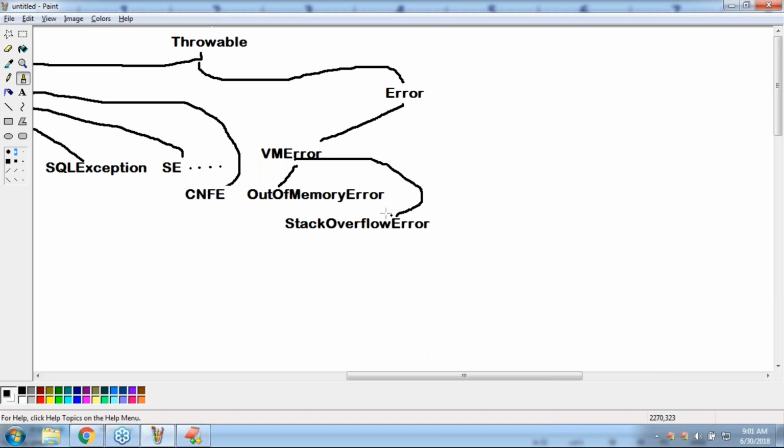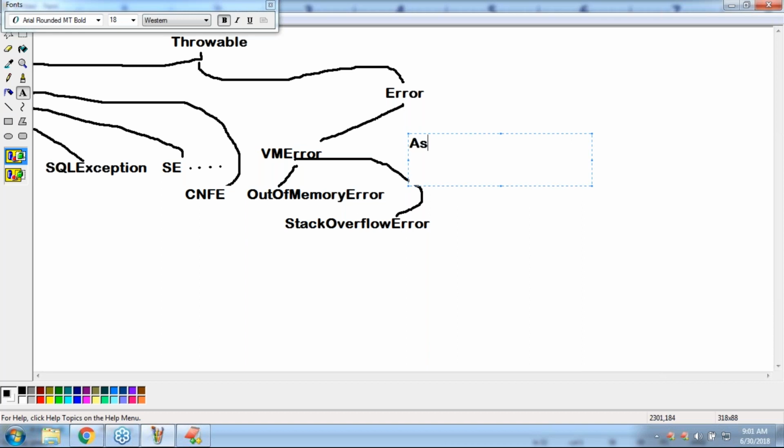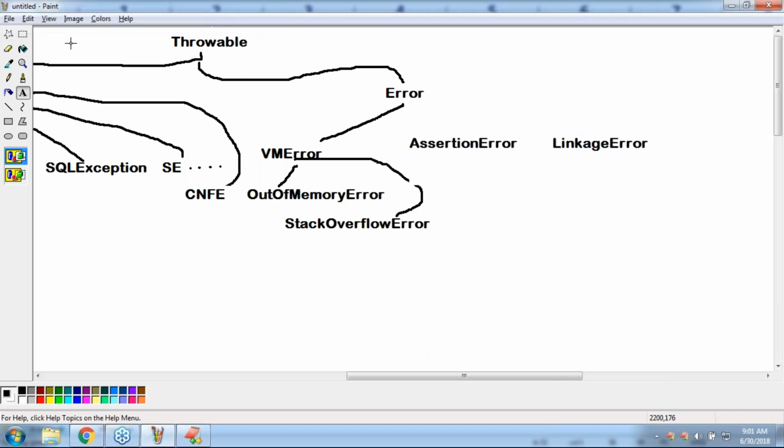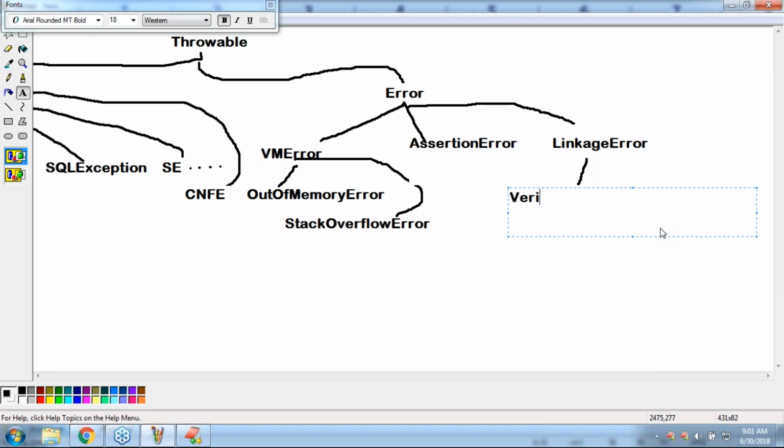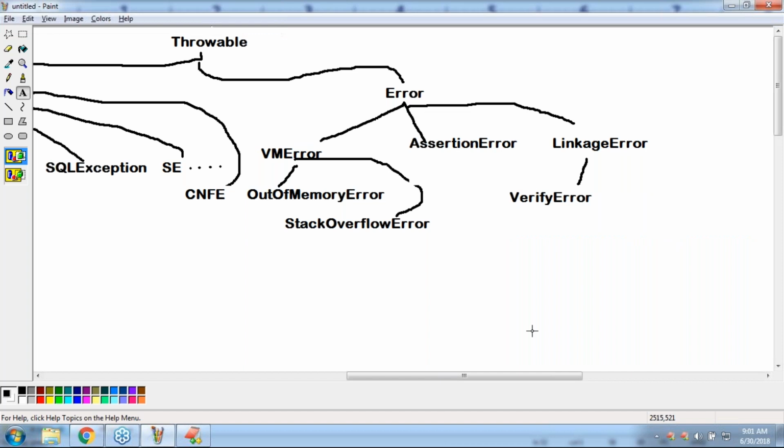Similarly, we have the assertions concept. We have assertion error. Next, linkage error. Under linkage error, verify error, bytecode verify error, sir. Like there are several things there.